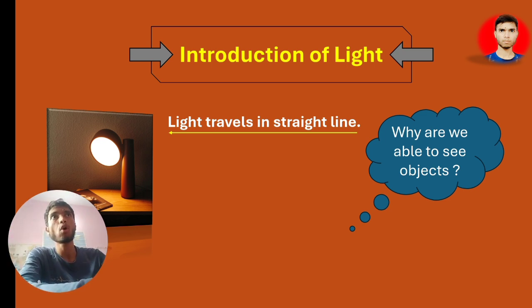Because the object is opaque. That's why light is not entering through the object. It cannot enter because the object is opaque.